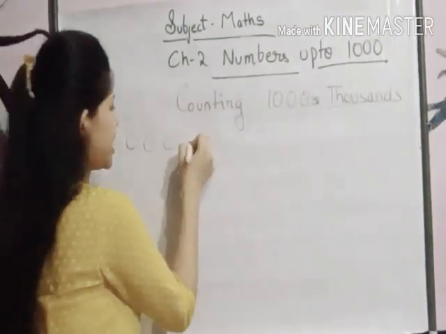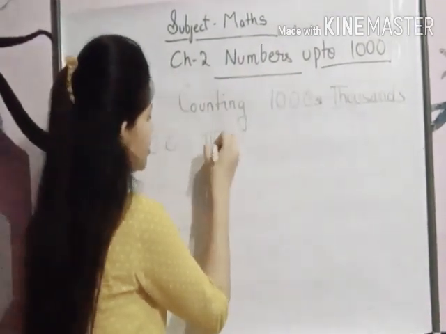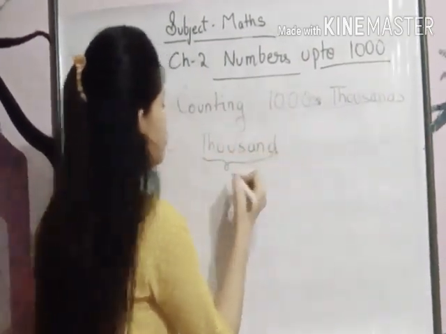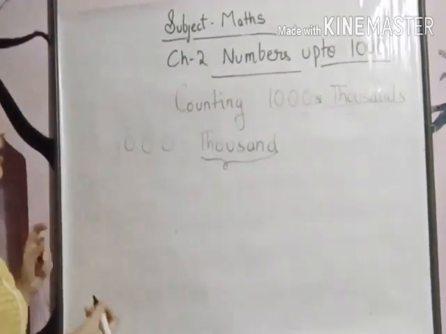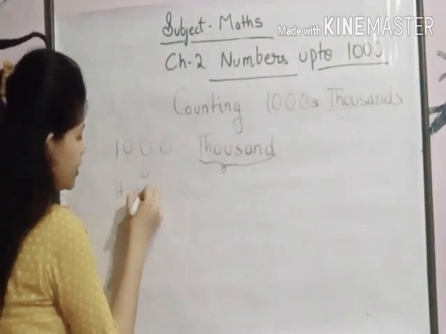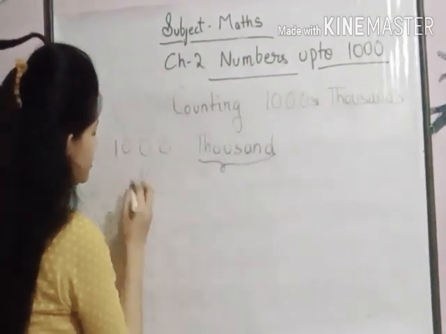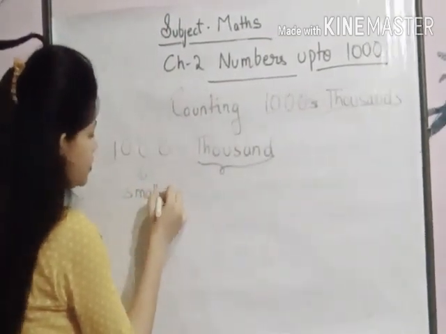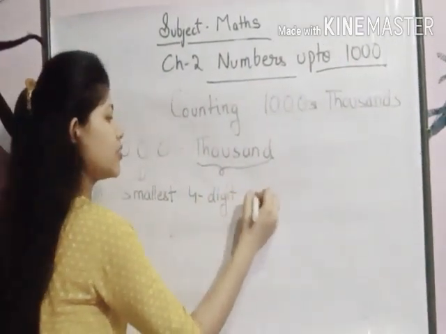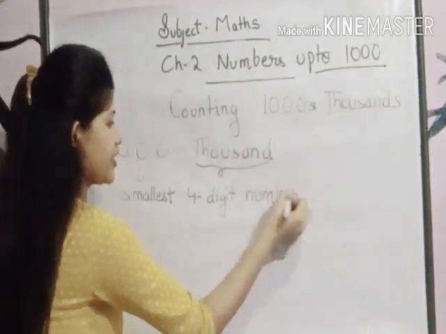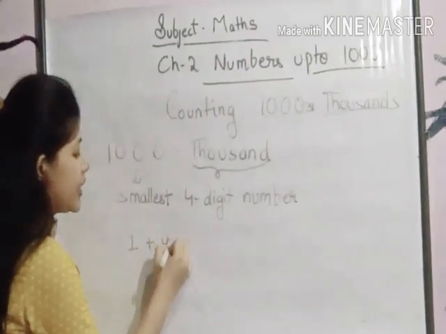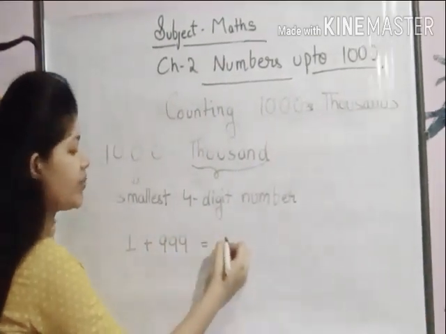So it can be written as thousand. Yes, the correct spelling of thousand will be this. Now what is the number thousand? It is the smallest 4-digit number. If we add 1 to 999, then it will be equal to 1000.